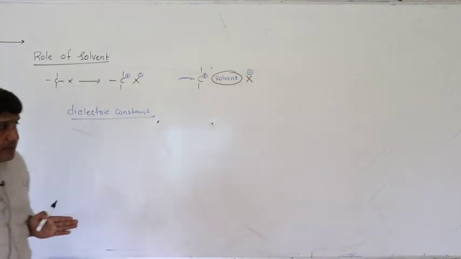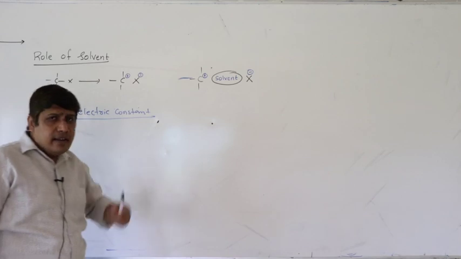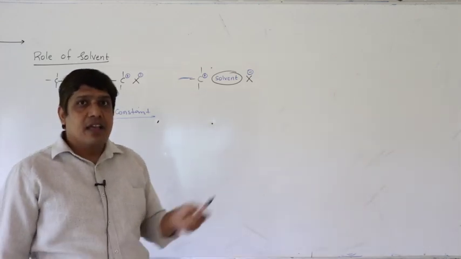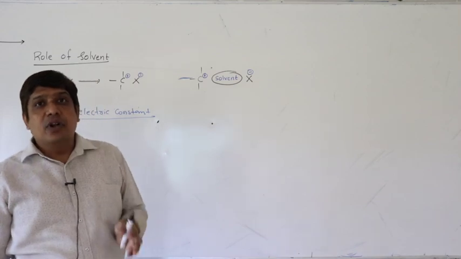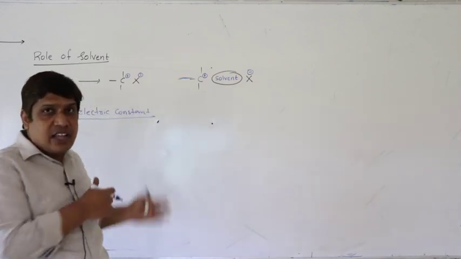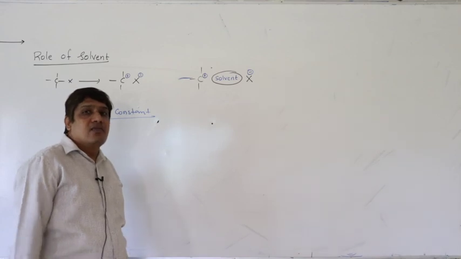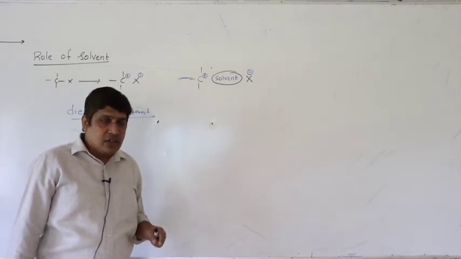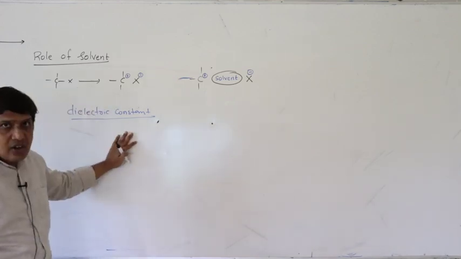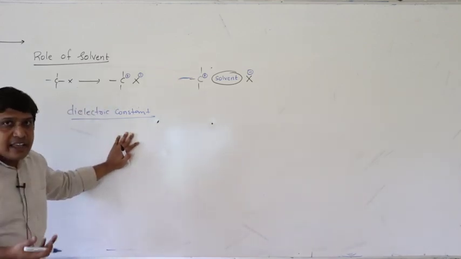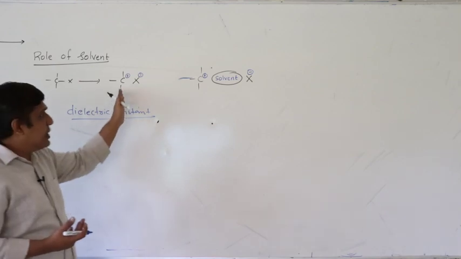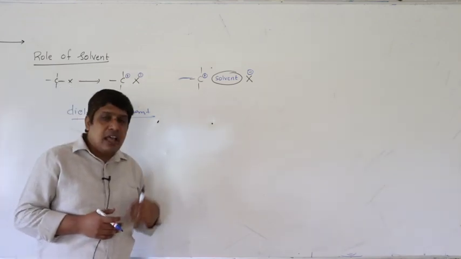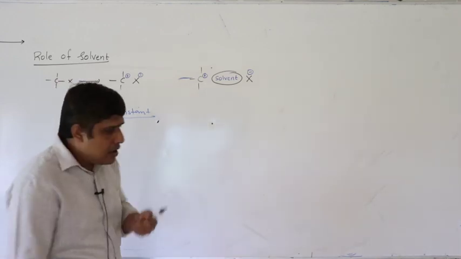The solvent comes in between the carbocation and halide ion, thereby decreasing the electrostatic force of attraction and thereby decreasing the probability of recombination and reversal of reaction, thereby increasing the rate of forward reaction, or simply increasing the rate of SN1 reaction. So solvents which have high dielectric constant have high ionizing power, they separate the carbocation and halide ion, they increase the ionization and thereby the rate of SN1 reaction.